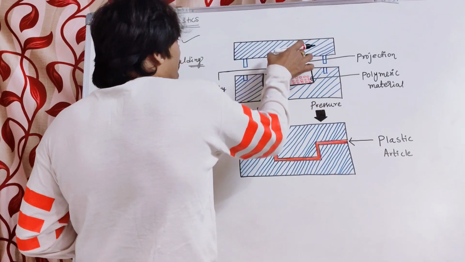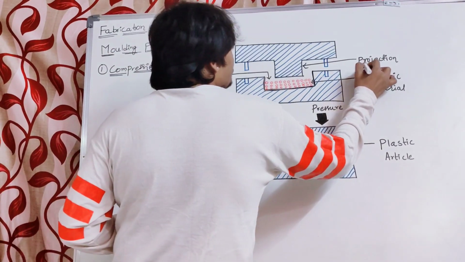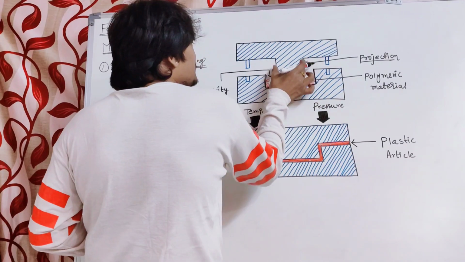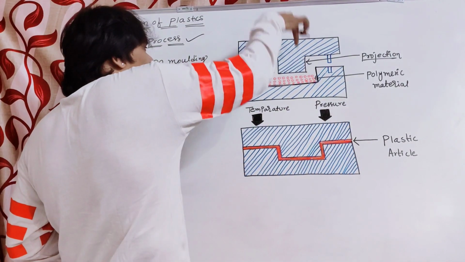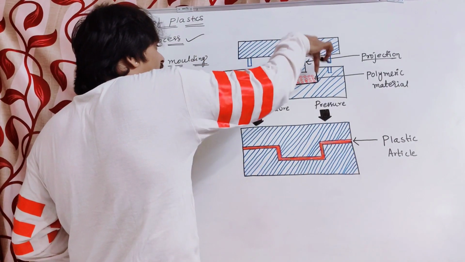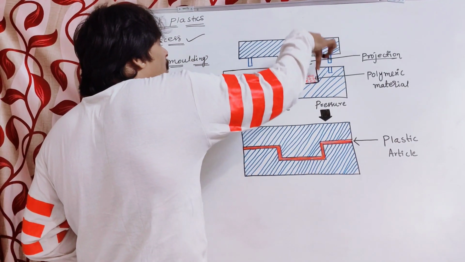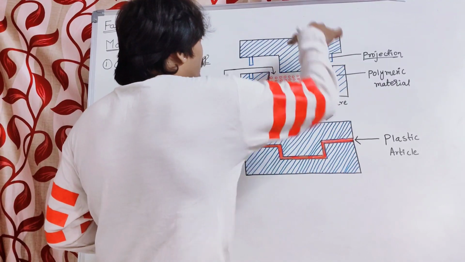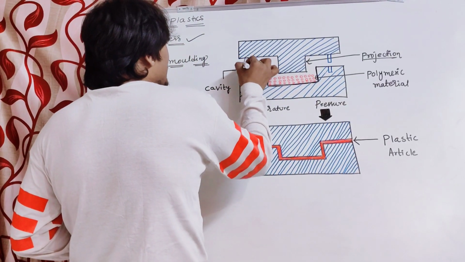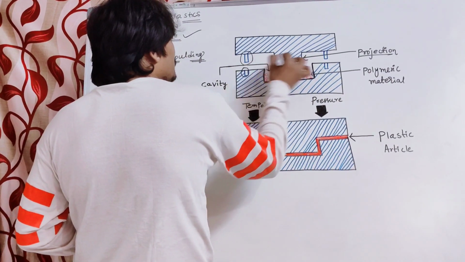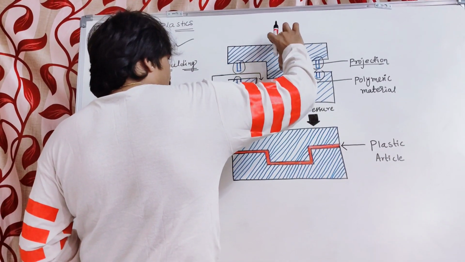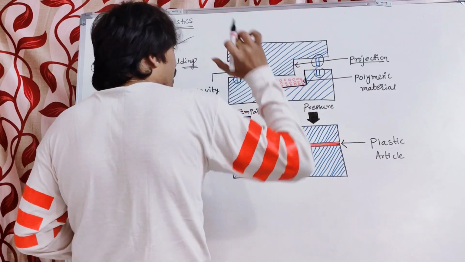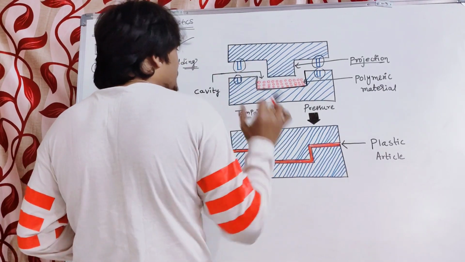And the upper half comprises the projection, which can easily fit inside the lower half of the mold, and it also comprises the guide pins, so that we can tightly bind the upper half and the lower half.